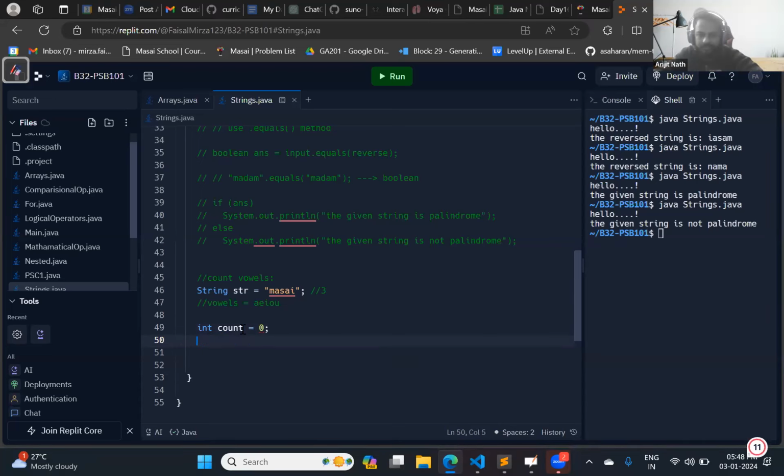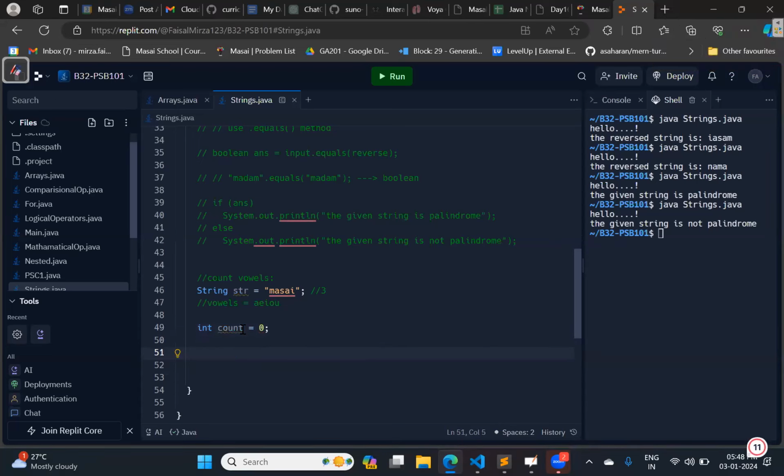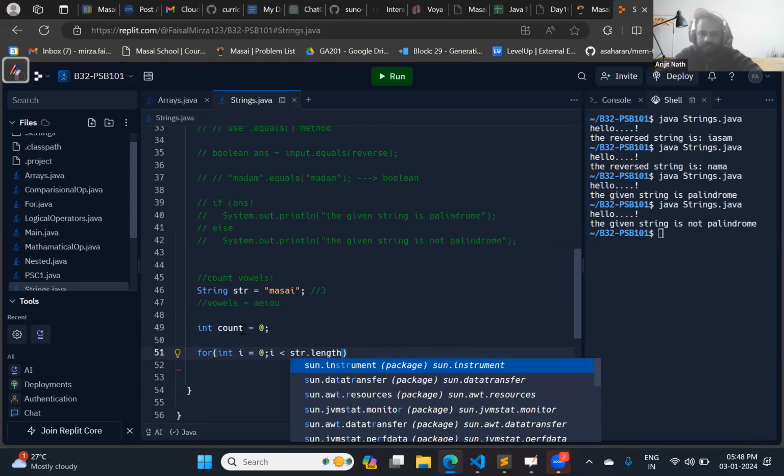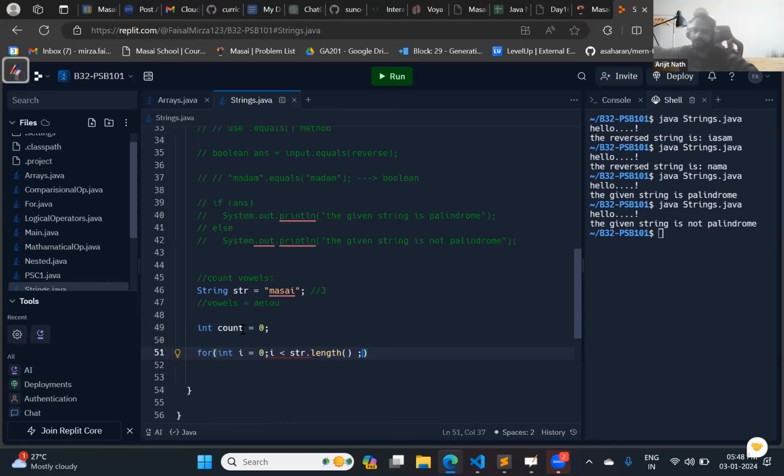Then we need a for loop. From where to where? From i equals 0 to i less than str dot length, i plus plus.